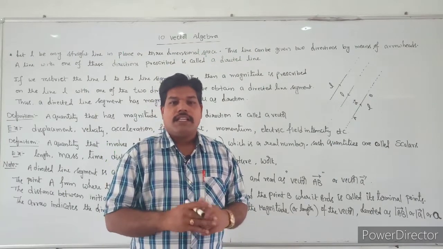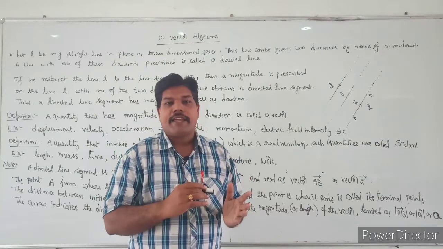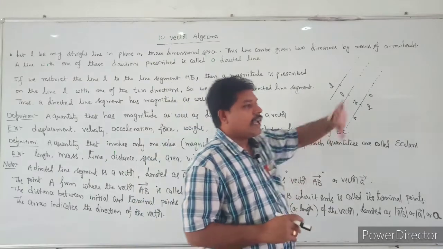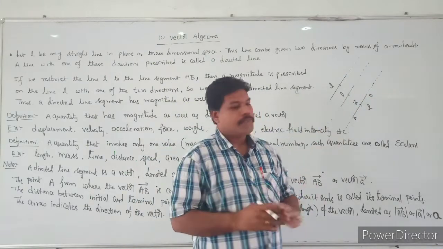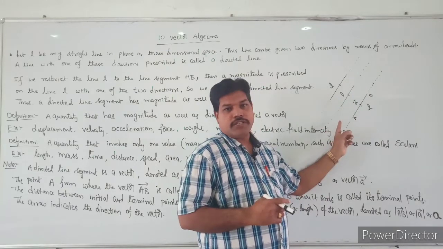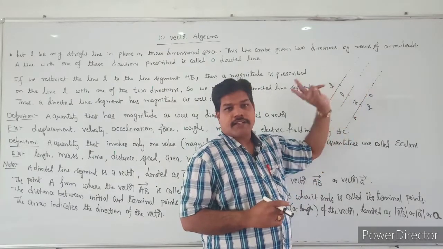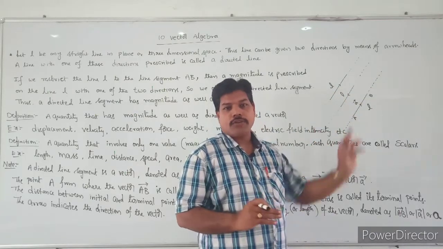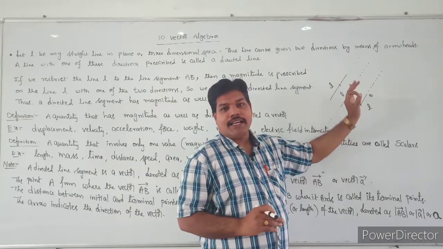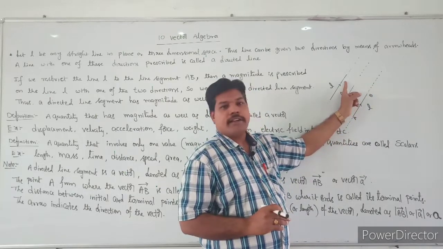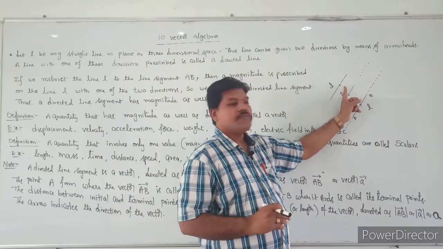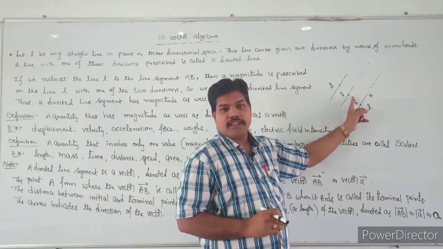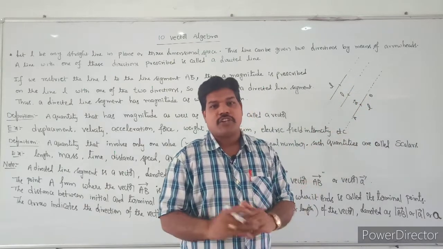Okay. So here we always start vectors by taking directed lines. First we have to see what is the meaning of a directed line. If you take any line in three-dimensional space, you can take the direction this way or this way. Yes or no? If you take a line, it has two directions. So this is the direction or this direction. If that direction is mentioned for the line, that line is called a directed line. If the arrowhead is given, the meaning is that the direction of the line is this way, so this is a directed line, and this is also a directed line if the direction is mentioned for the line.